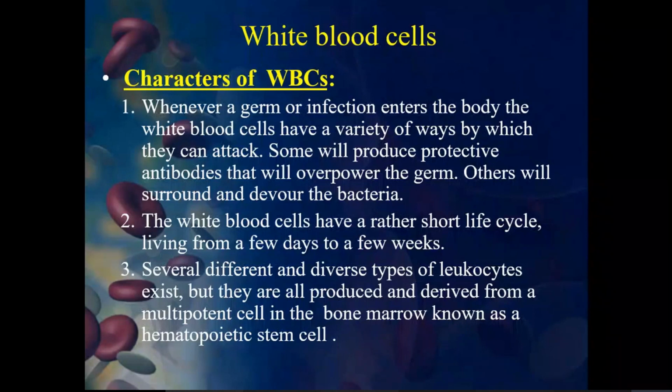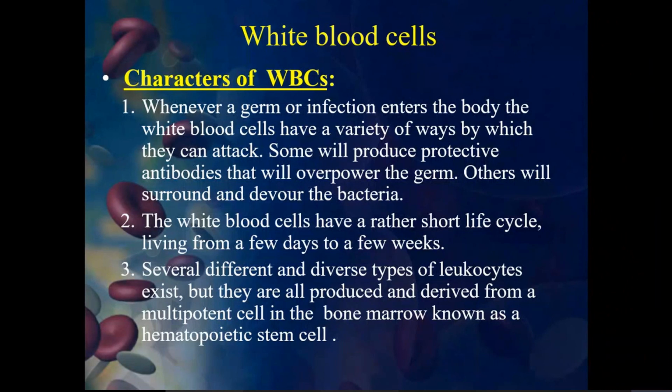We already saw this in the blood picture, right? In the blood picture, we have seen the different types of leukocytes present. They are all produced and derived from a multipotent cell in the bone marrow known as a hematopoietic stem cell.